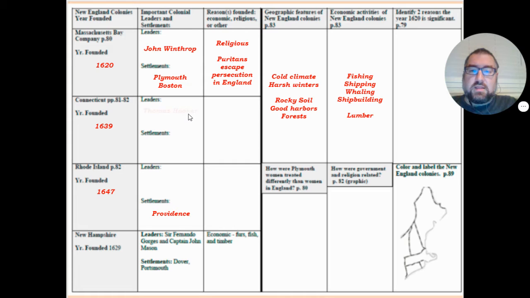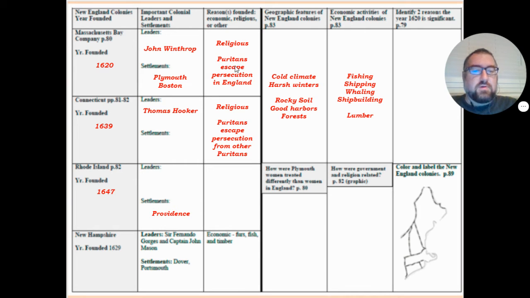Likewise, in Connecticut, the person who founded the colony in Connecticut was a guy named Thomas Hooker. Okay. So Thomas Hooker started the colony in Connecticut, and he started this colony also for religious reasons. The difference being that he was a Puritan who was trying to escape persecution from those Puritans in Massachusetts.